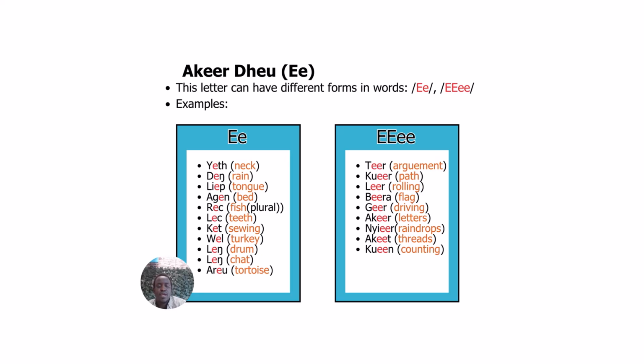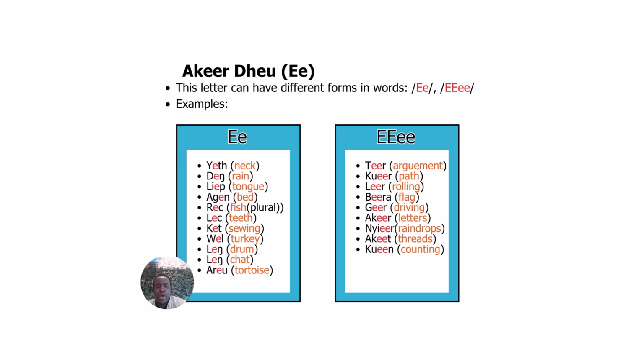Cat, sewing. Will, turkey. Leng, drum. Leng, chat. Arrow, tortoise. Words that have double E. Tear, argument.